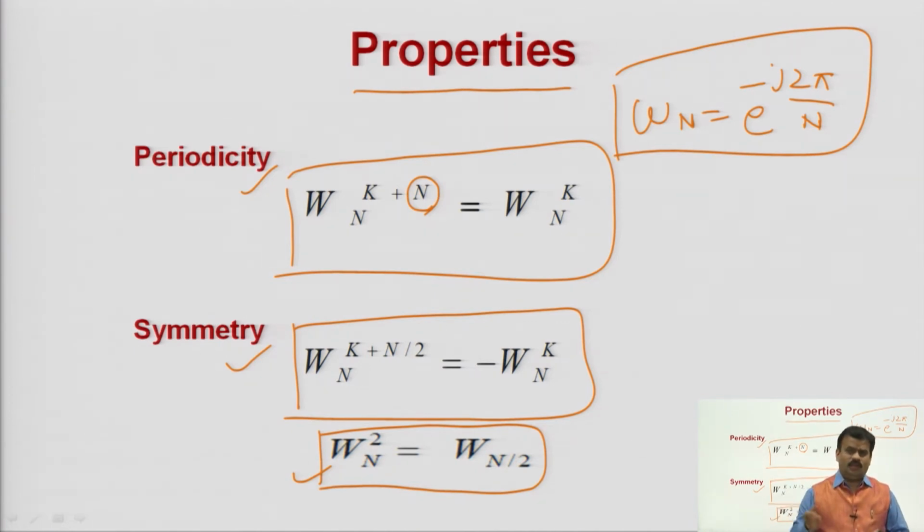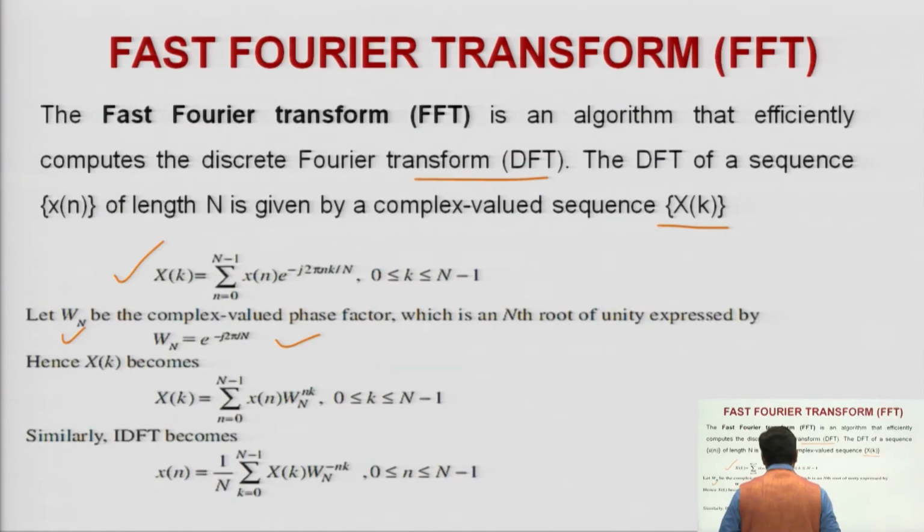How it will be easy, we will see here. So X of k is equal to the summation of x of n into e to the power minus j 2 pi n k by N, which equals W_N^(nk). You are putting this in, then the formula will be this one.